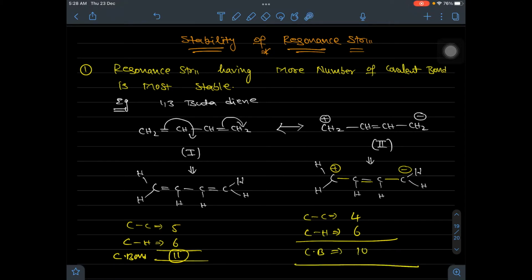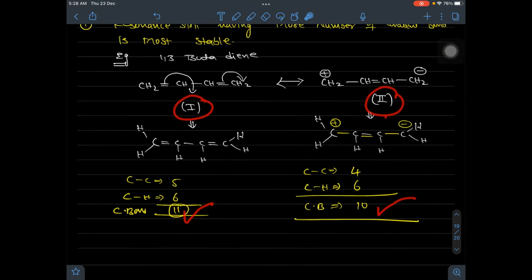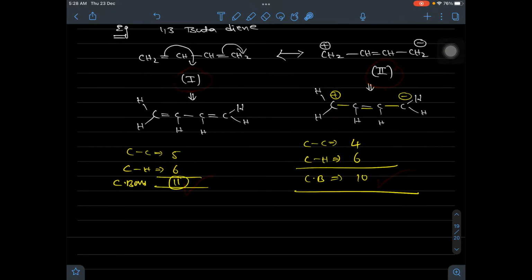So now among these two resonance structures, the first has 11 covalent bonds and the second has 10 covalent bonds. So which is the most stable one? The one which has more covalent bonds is the most stable one. So we can write that the first resonance structure is more stable than resonance structure 2.